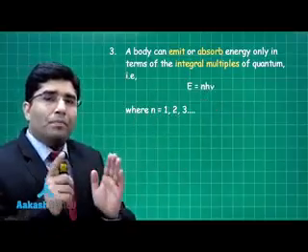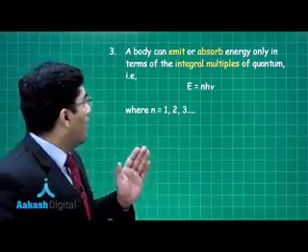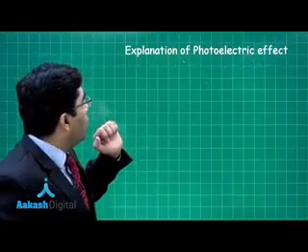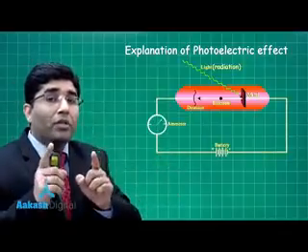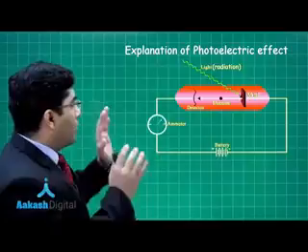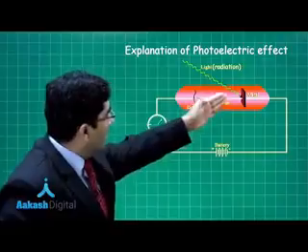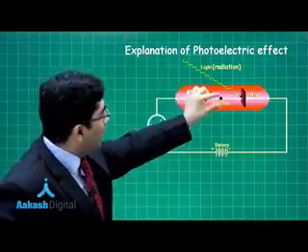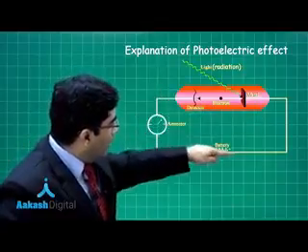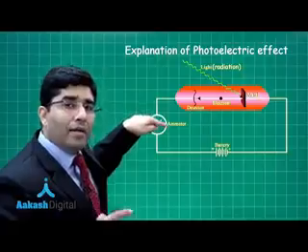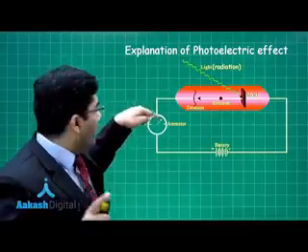Now, this Planck's quantum theory explained the photoelectric effect. Let's see how. Explanation of the photoelectric effect. Now the same diagram we studied there, that was the limitation of wave theory. Now you can see here, light is coming, it is striking the metal surface, electron is coming out, and if electron is coming out in this way, the current will flow in the opposite direction and we will get a deflection in the emitter. That is for sure.